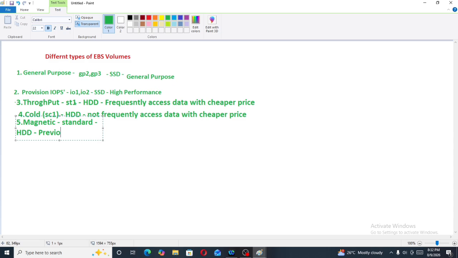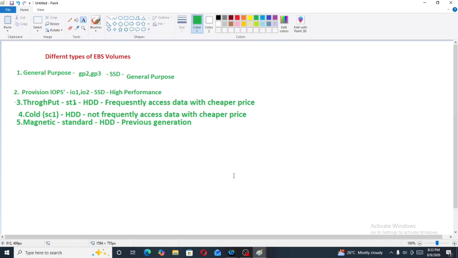The use of throughput is frequently accessed data with cheaper price. Fourth type is cold. The type for cold is SC1. It is HDD, hard disk drive. The use of cold is not frequently accessed data with cheaper price. And last type is magnetic. The type for magnetic is standard. It is also HDD and it is previous generation.